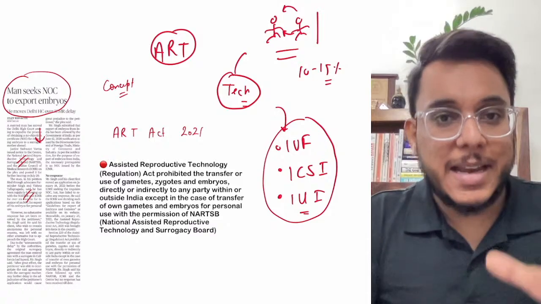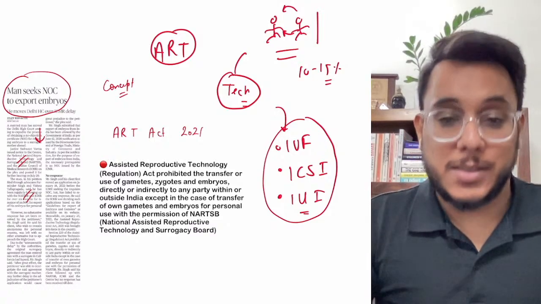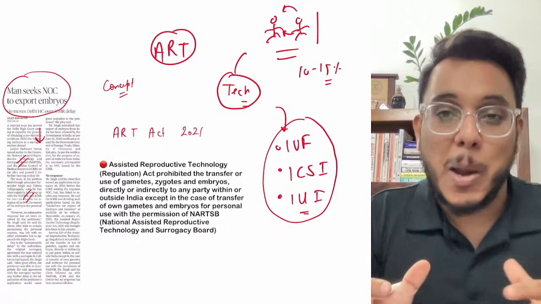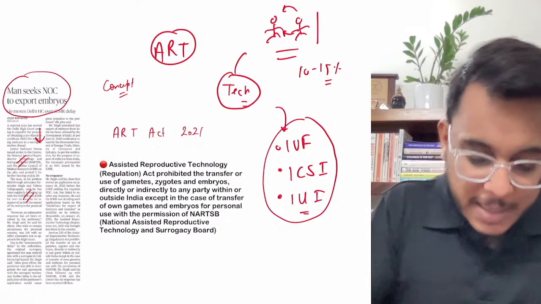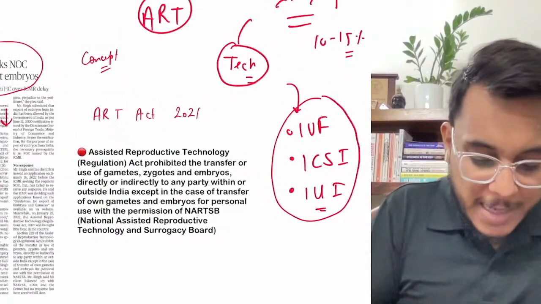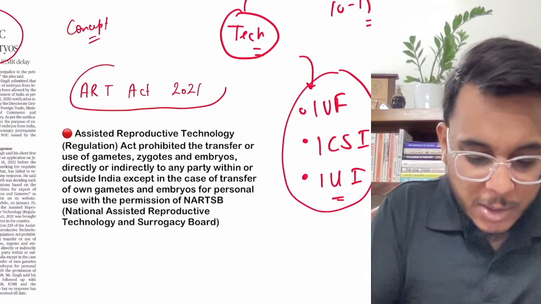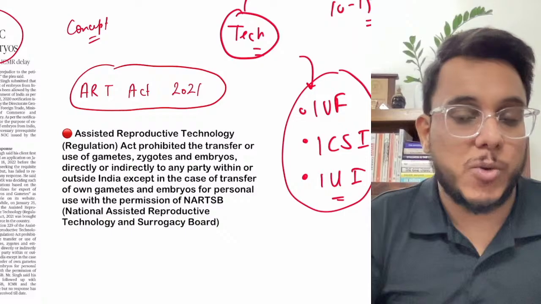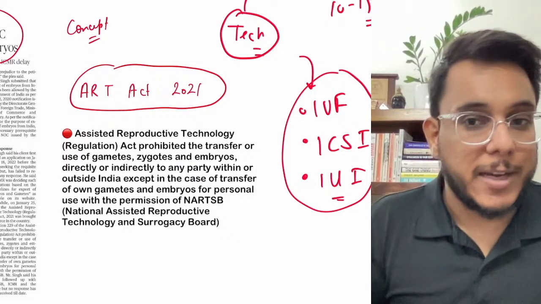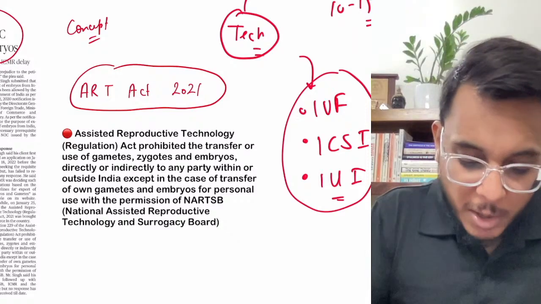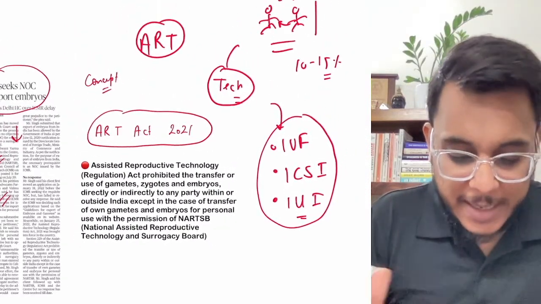Now, guys, in India there is a big fertility industry going on, but this fertility industry was not regulated till now. Finally, in 2021, the government passed the ART Act, the Assisted Reproductive Technology Regulation Act, 2021, and it wants to regulate this entire fertility industry.